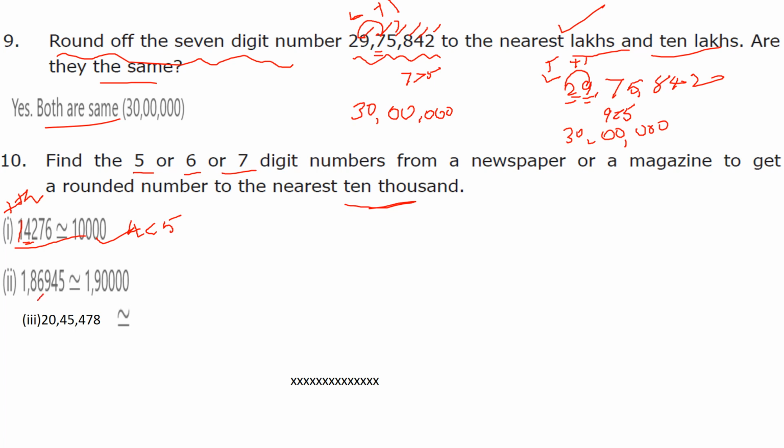A 6-digit number, 1,86,945: here the 10,000s digit is 8. See the 1000s digit, 6. 6 is greater than 5. Add plus 1 to the digit before. So 1,90,000 is the approximation. 20,45,478: here the 10,000s digit is 4. See the 1000s digit, 5. 5 is equal to 5. Add plus 1 to the digit before. So we get 20,50,000.